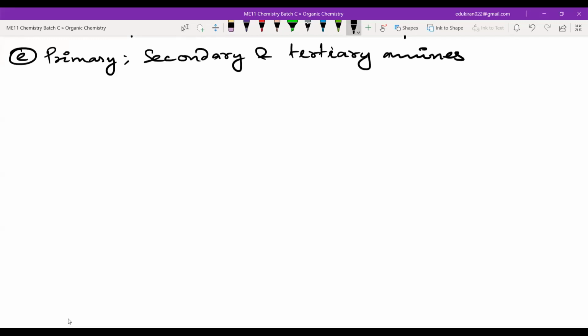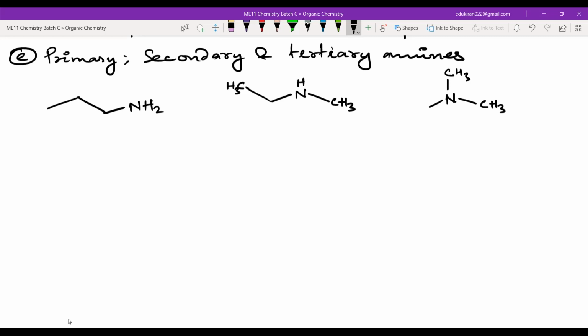Okay, I'm writing a few molecules here. 1, 2, 3. NH2. Fine.